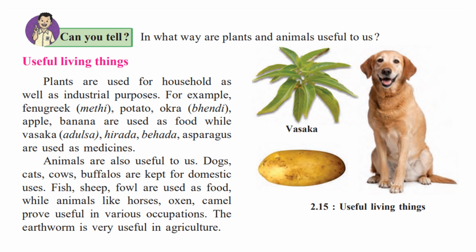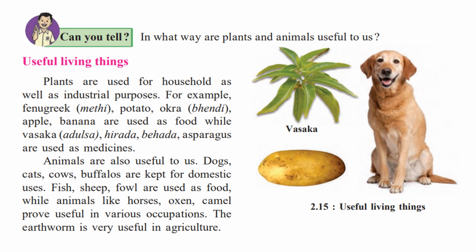Now plants are used for household as well as industrial purposes. Household means we use them for food in our homes, and industrial means for the industries. For example, fenugreek, that is methi, potato, okra, that is bhindi, apple, banana, and many such vegetables and fruits are used as food, while vasaka, that is adulsa, you can see the picture of it on the right side, then hirada, bihada, and asparagus are used as medicines. So many plants are also used for medicines.